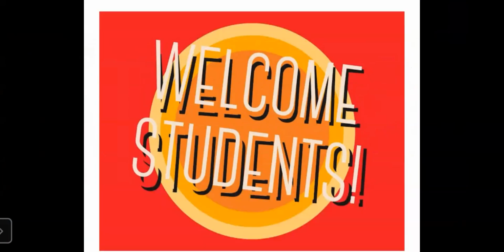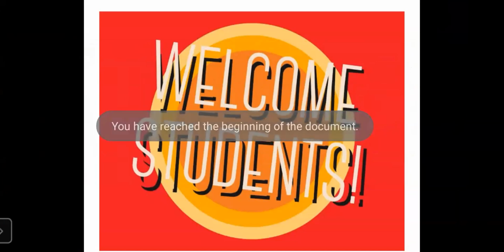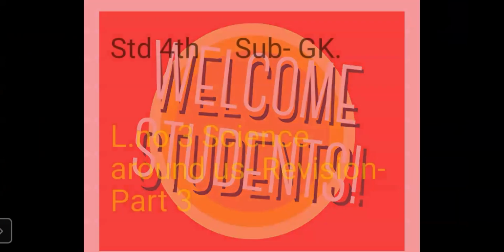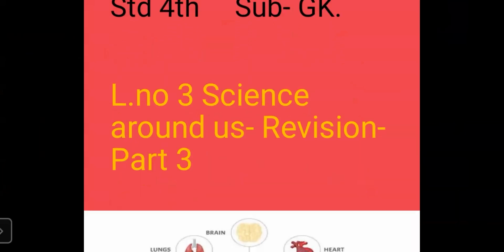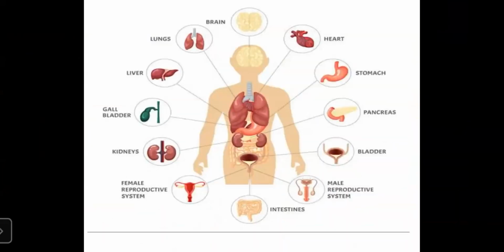Okay, so let us continue with our GK lesson number 3. Let us revise quickly what we have learned in the lesson.